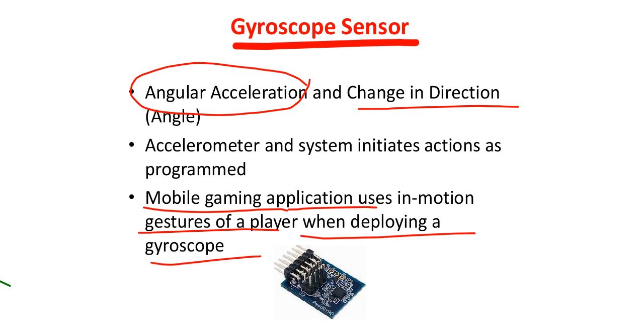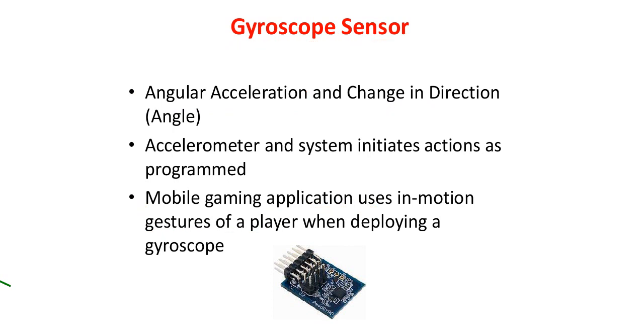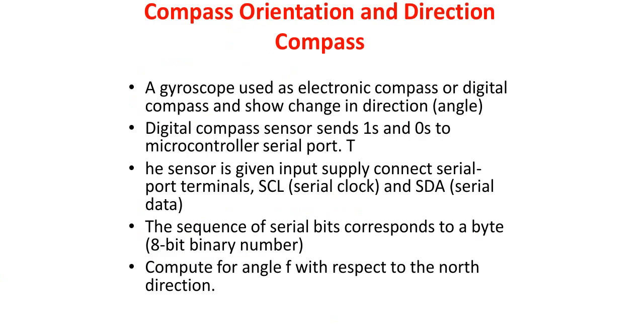But when we speak about gyroscopic sensors, there are some more important points to be noted, like the orientation of the compass and the direction of the compass. How exactly will you differentiate between a linear motion and an angular motion, or a linear displacement and an angular displacement? What principle is behind identifying these angular displacements?